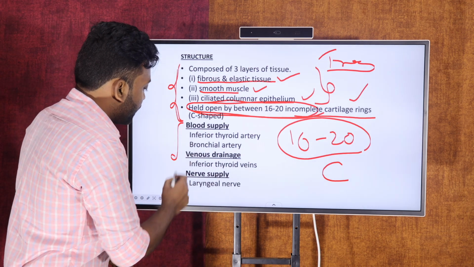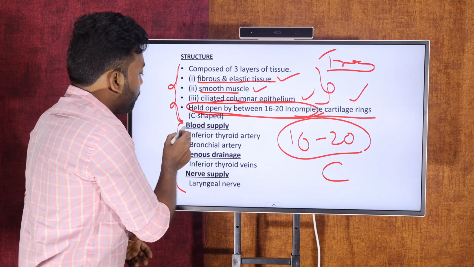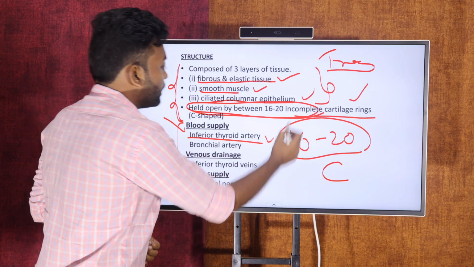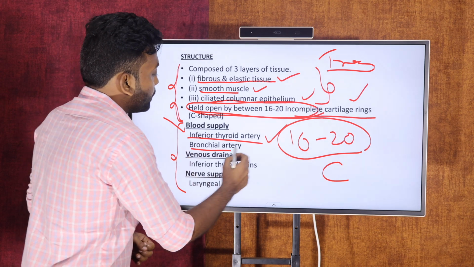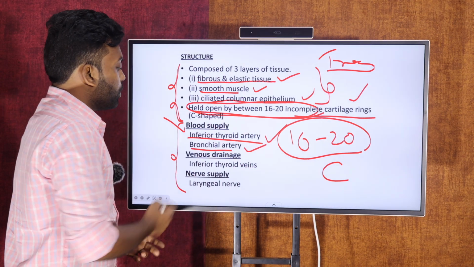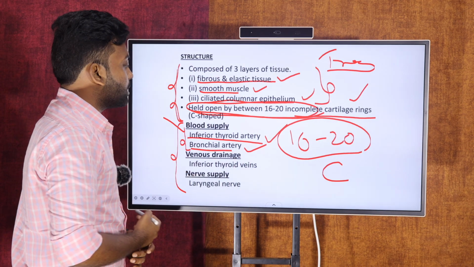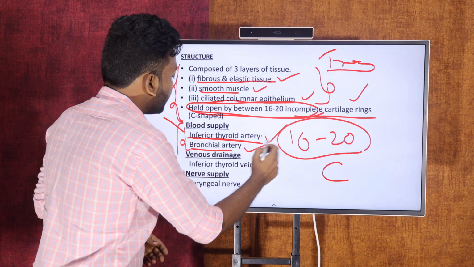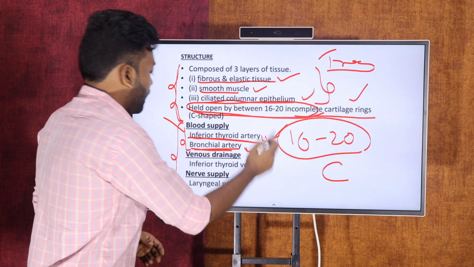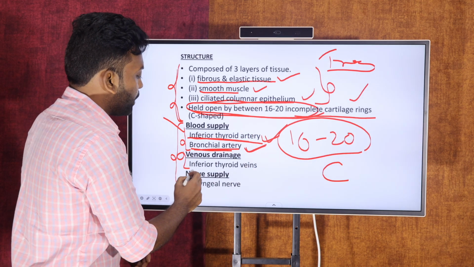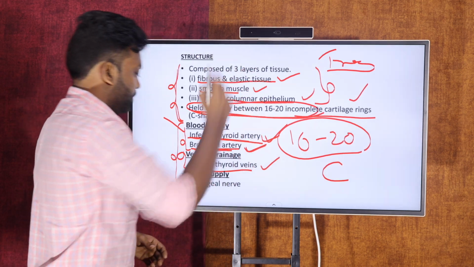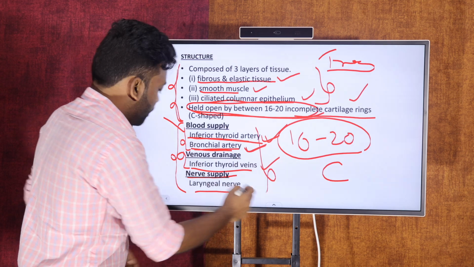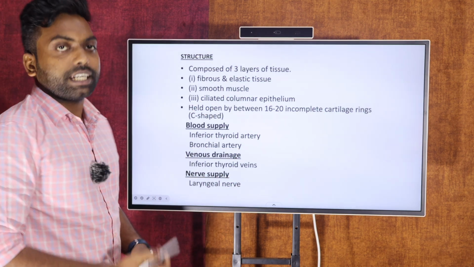And next, anatomically, the blood supply. What is the arterial blood supply? The inferior thyroid artery and one more artery, the bronchial artery. So these are the two arteries supplying blood to the trachea. Next is venous supply, the inferior thyroid veins, as well as nerve supply, the laryngeal nerves. So this is the blood supply for the trachea.